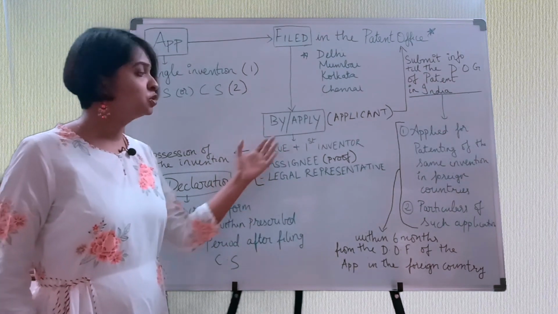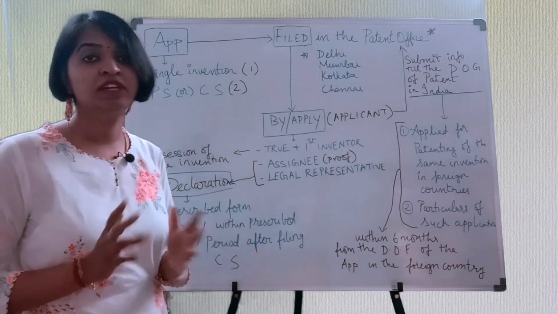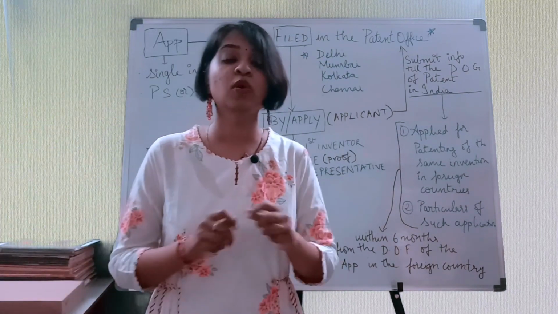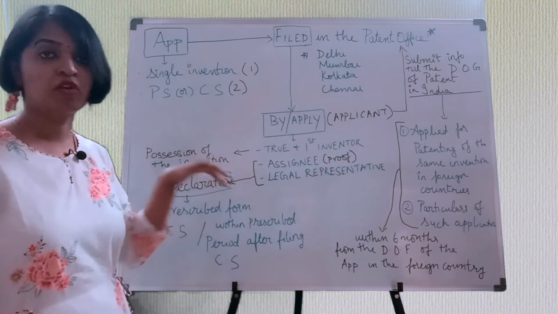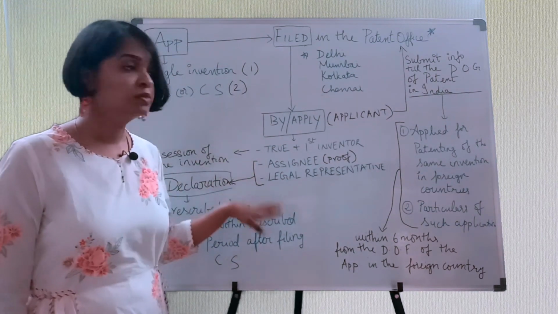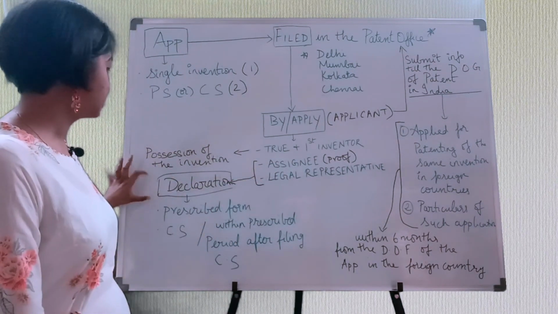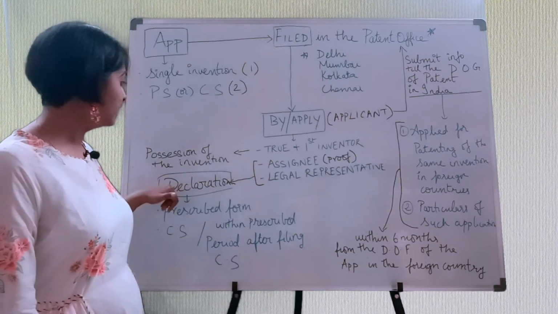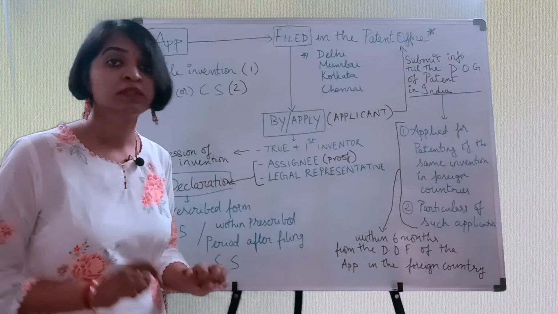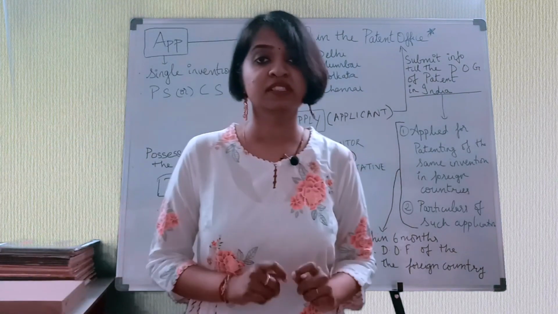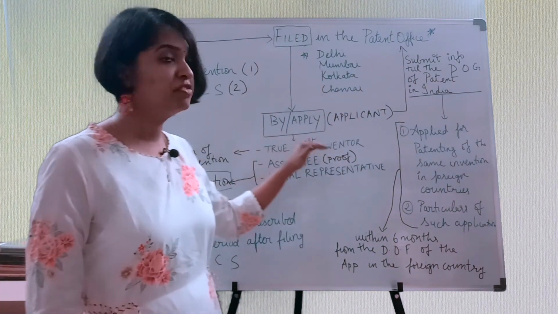Now, when it comes to true and first inventor, he has to say that he is in possession of the invention. Right? So he invented it, so he has to have the invention with him. So he has to say he is in possession of the invention. Whereas when it comes to assignee and legal representative, they have to give a declaration stating that they believe the invention to be in possession of the true and first inventor. So they have to give a particular declaration that I believe the invention is with this particular person, whom that is the true and first inventor.